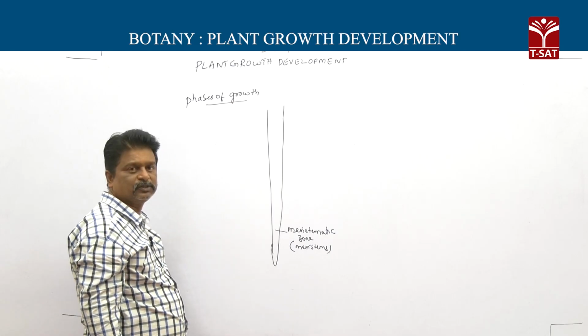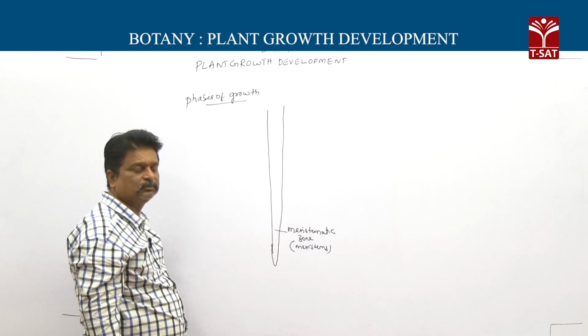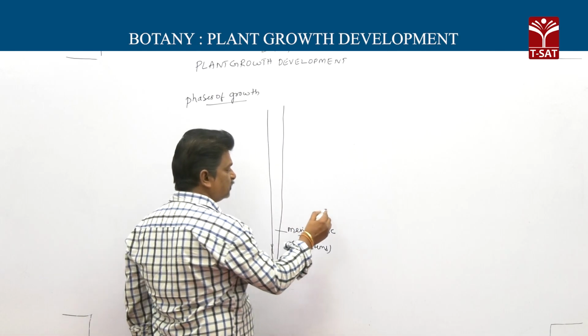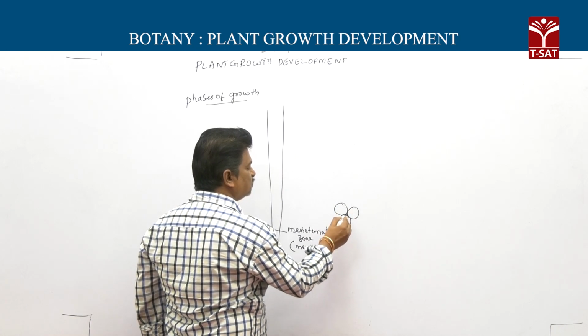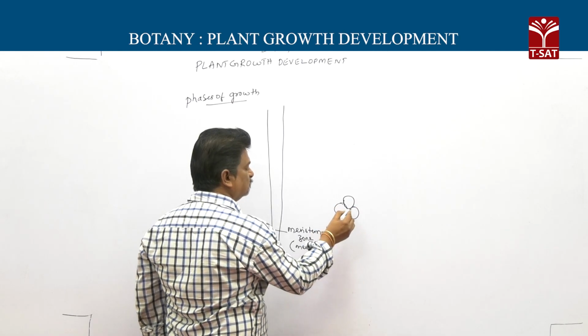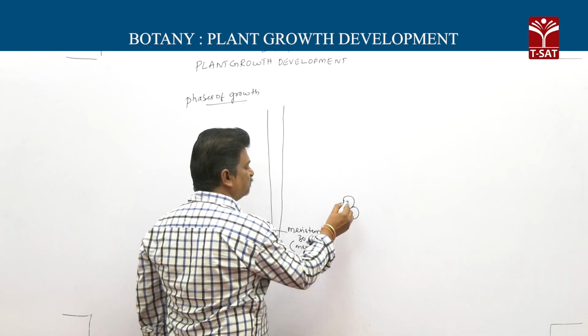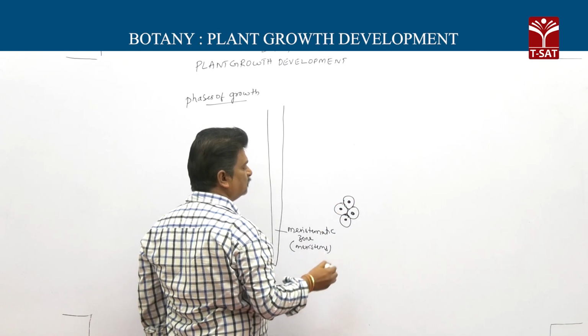So these meristems undergo division. And the characters of meristems, these meristems are closely arranged without intercellular spaces. They contain dense protoplasm and a large nucleus.